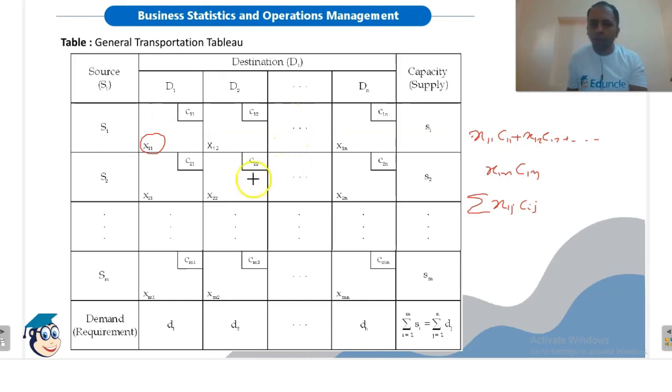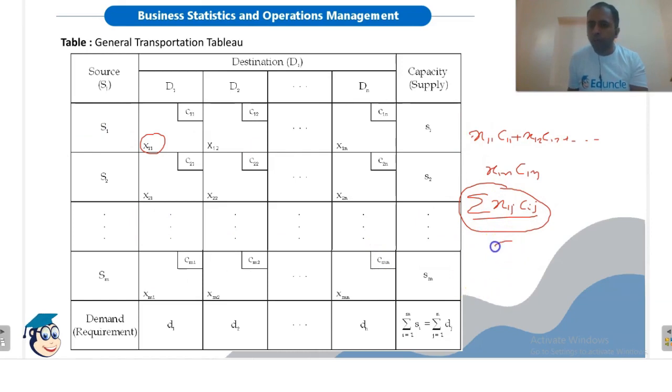Similarly, we can calculate the total transportation cost from each source to all the destinations, and then the total transportation cost will be the summation of all these summation values. We will find out this summation value for each row, and then we will add all these summation values.